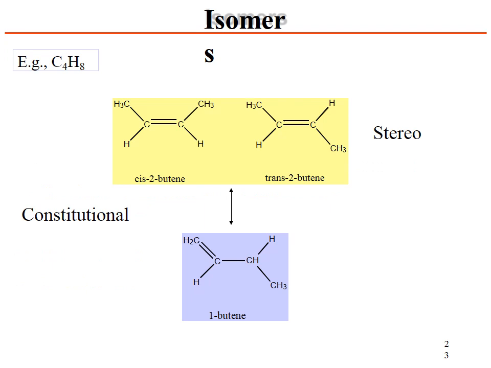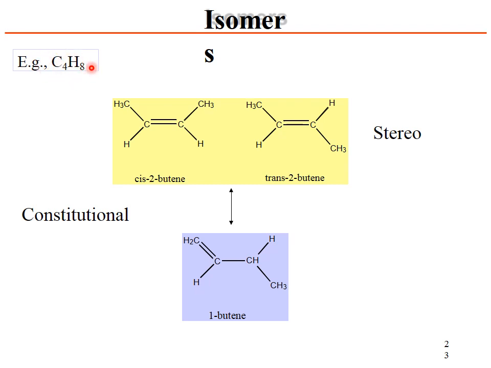These are cis butene, these are trans butene, these are stereoisomers, and 1-butene. The relationship between the three compounds: the formula is C4H8. This is one isomer. It can have 1, 2, 3 isomers. This is cis 2-butene, this is trans 2-butene, and this is 1-butene. This is the connectivity difference. That is why this is a constitutional isomer.